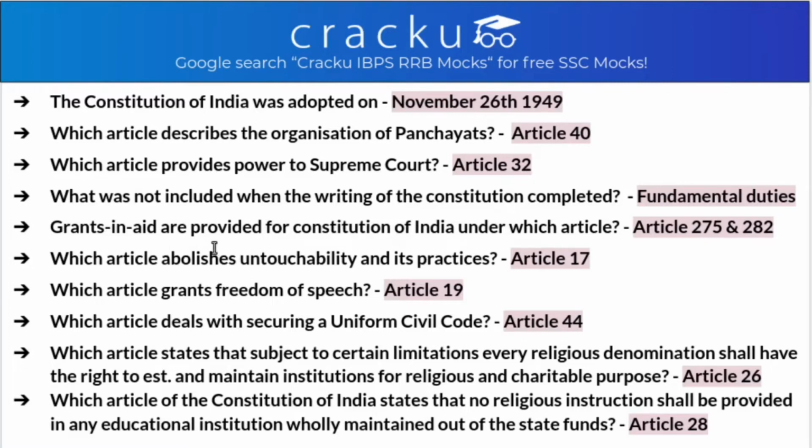Grants in aid are provided for Constitution of India under which article? So they are provided under Article 275 and 282. The article which abolishes untouchability and its practice is Article 17. Which article grants freedom of speech? It is Article 19. Which article deals with securing a uniform civil code?